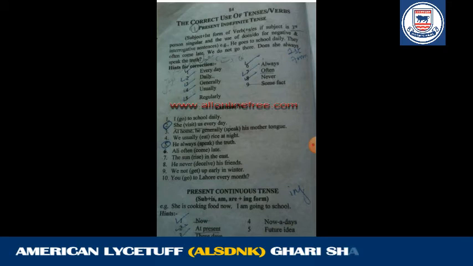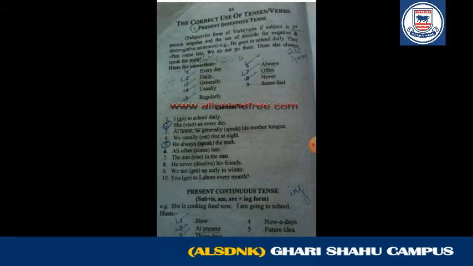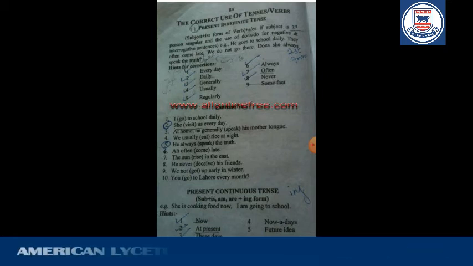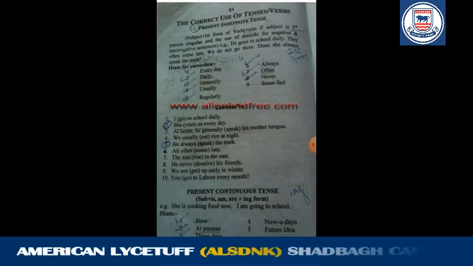The third one: at home he generally speaks his mother tongue, here we add s. Now the second tense, present continuous tense. Some hints: now, at present, these days, nowadays, future, idea. These are the hints for recognizing the present continuous tense. For example: she is cooking food now, I am going to school. So now this is very easy.